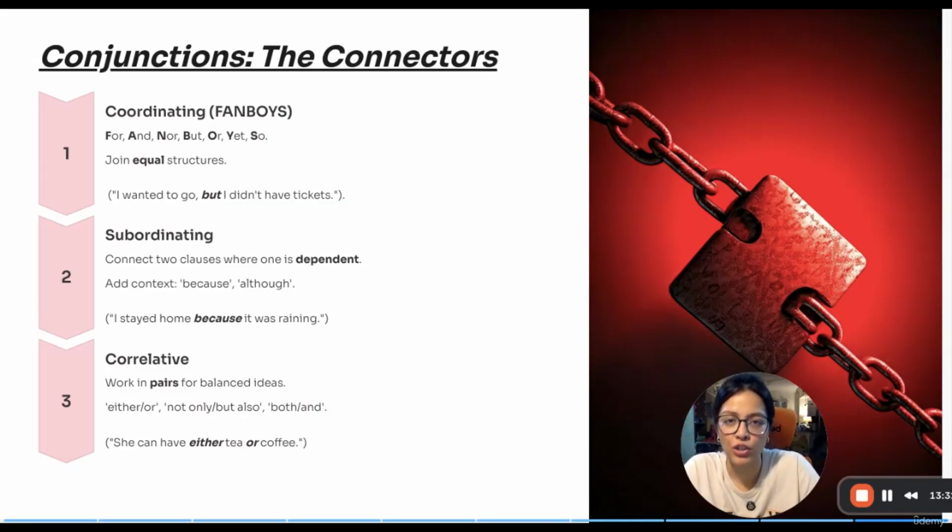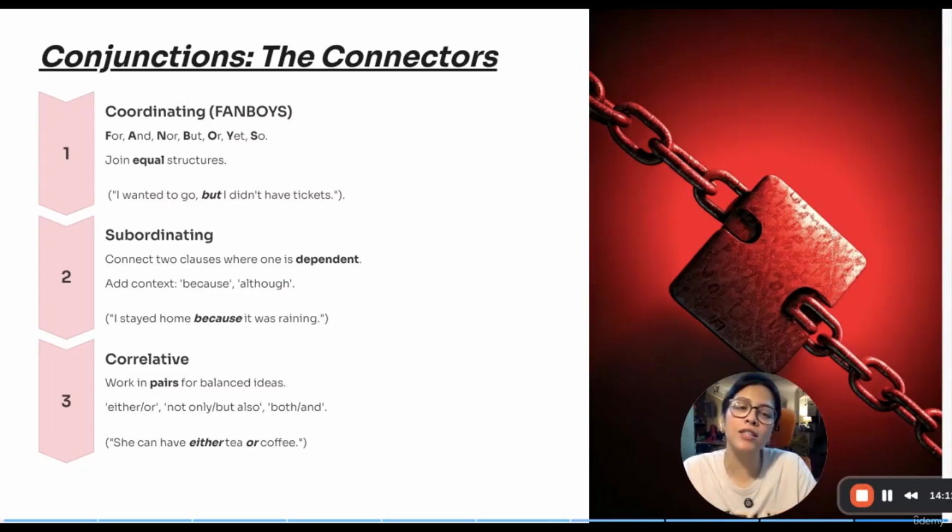Do not forget to check the resources for a detailed list of conjunctions. Coming back to subordinating conjunction, one good example would be I did not come to the party because I had some work to do. So, I did not come to the party is dependent on the second one, that because I had some work to do.